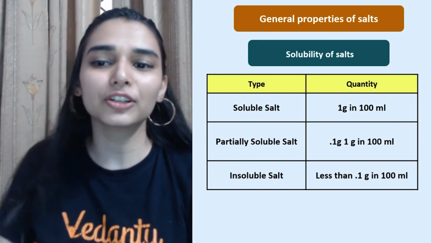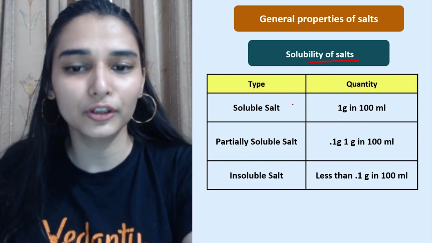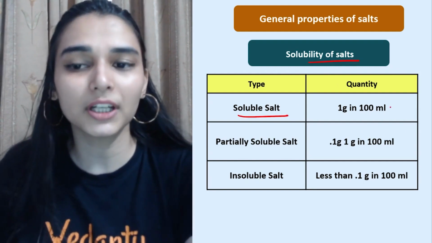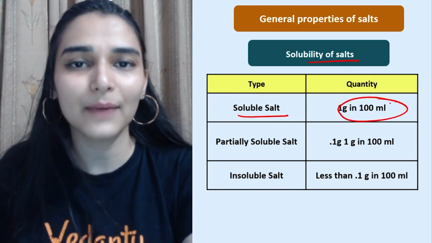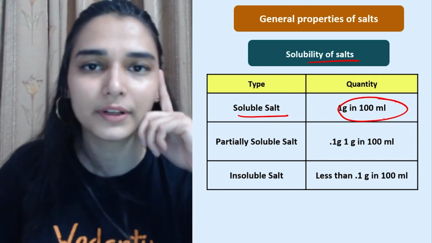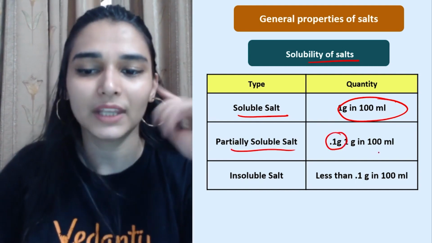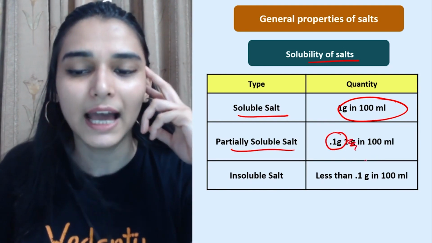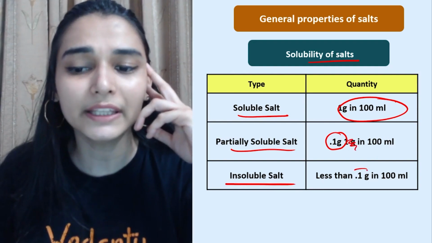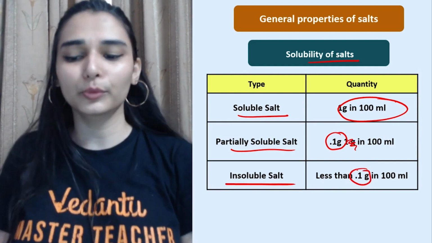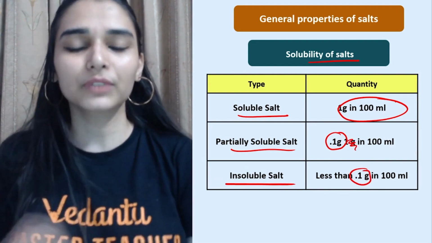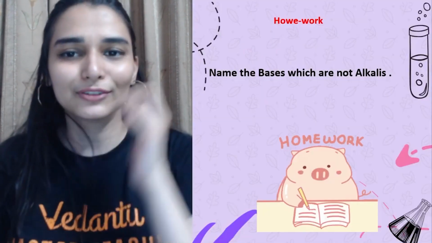Now these are the general type of salts on the basis of solubility. जैसे एक soluble salt कब बोलोगे, when at least 1 gram is soluble in 100 ml of water. You have partially soluble जो 0.1 gram in 100 ml, right. And you have insoluble salt even if less than 0.1 is soluble in 100 ml of water. So these are different ways to classify the salts, okay.